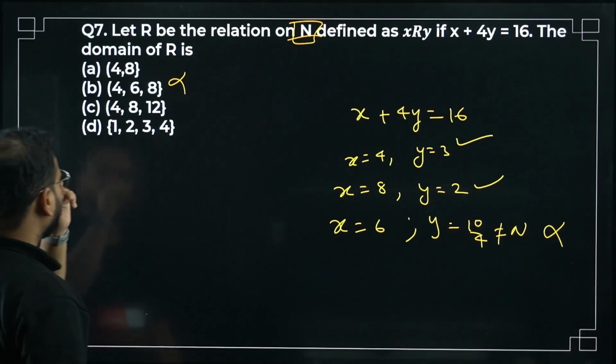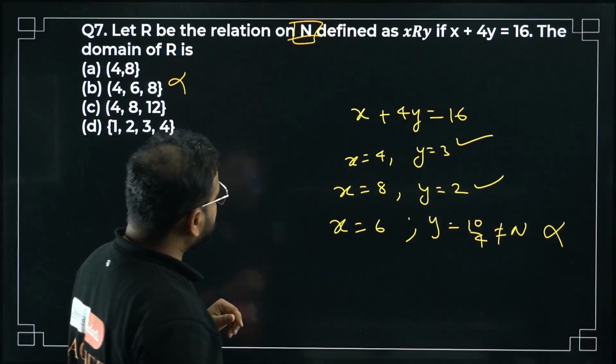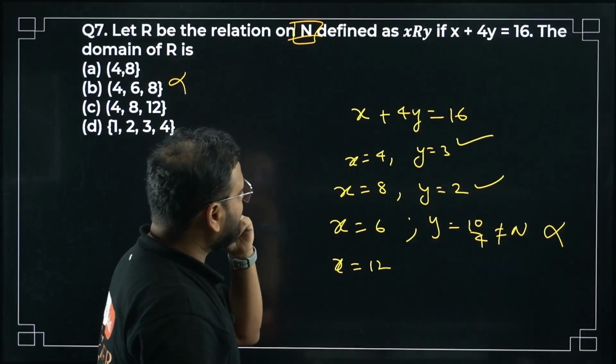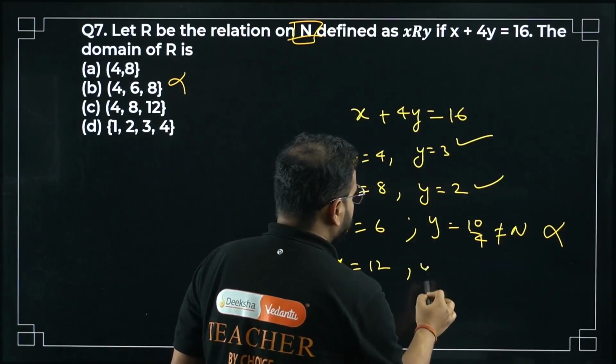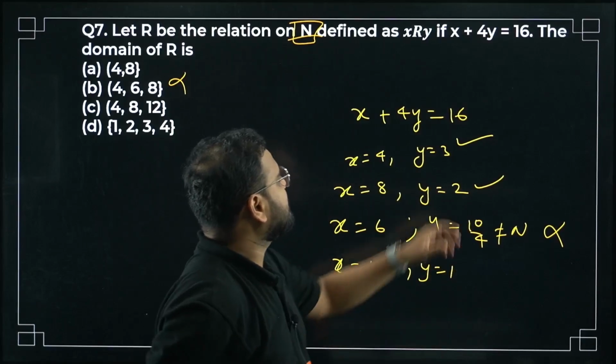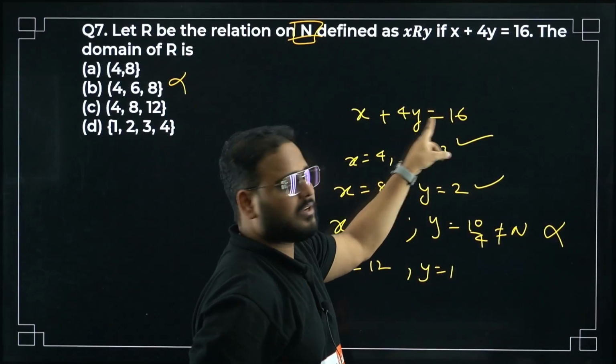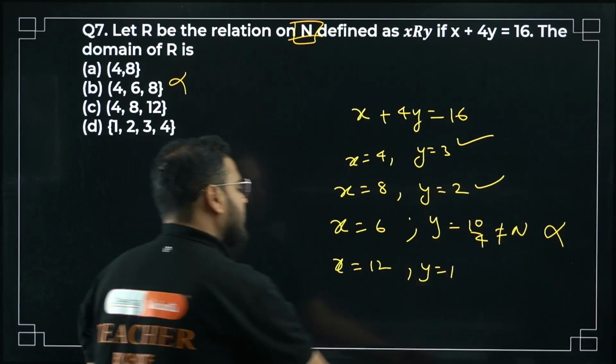Okay. What about bacha 12? Let's take x as 12. If I take x as 12, then y will be 1, sir. x is 12 means 12 plus 4, 16, so y is 1. This is also a natural number, correct?